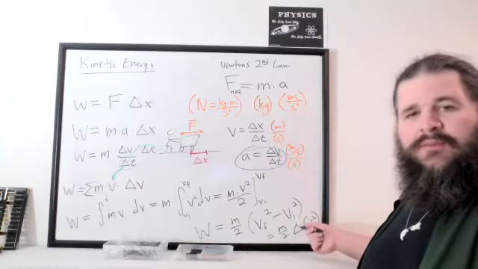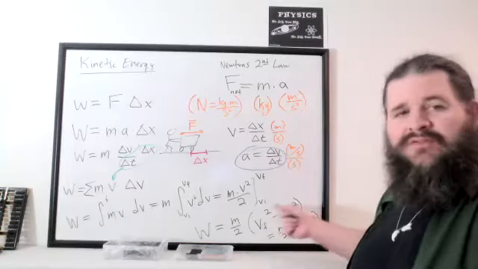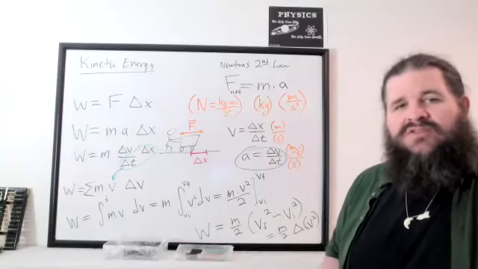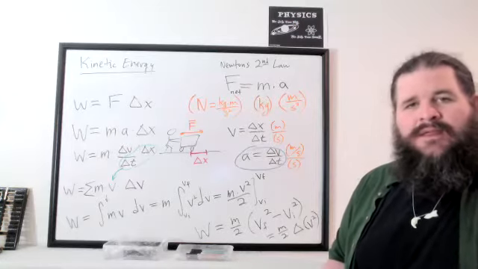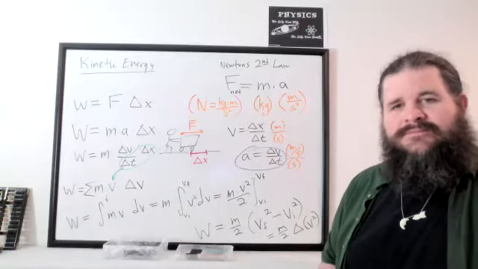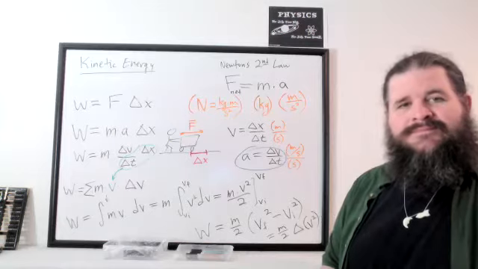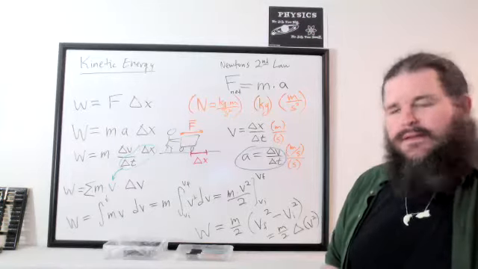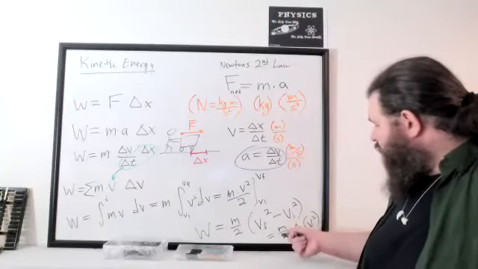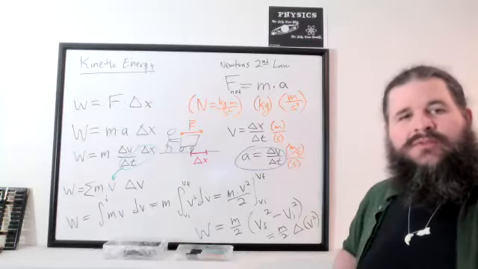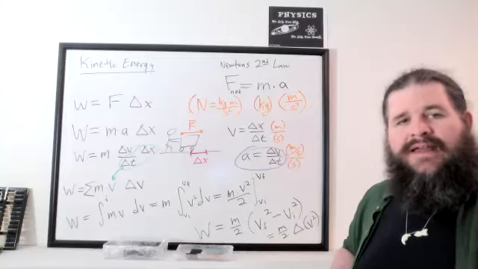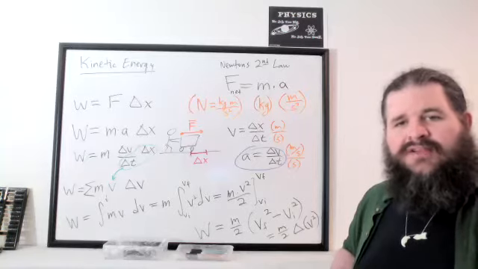And we write the speed squared in parentheses to emphasize that we're squaring both the initial and final values first and then subtracting. So we now have a formula for how much work it takes to change the speed of an object. Any questions on that so far? And work is just a transfer of energy. So that means this quantity, half the mass times the change in speed squared, is some sort of energy we're giving to the object to make it go faster. And what would we call that energy associated with a speed or a change in speed?